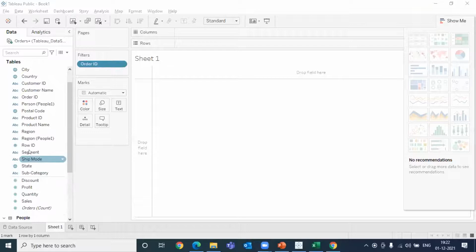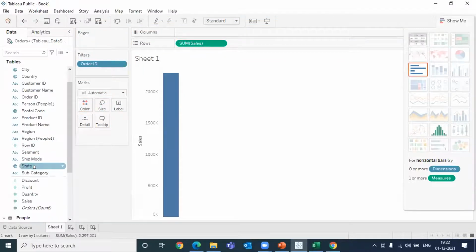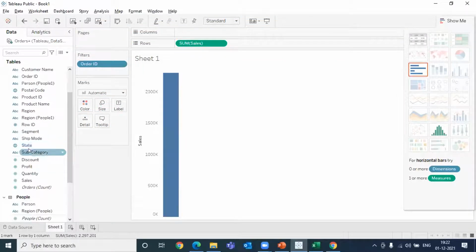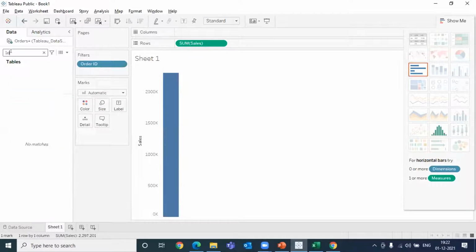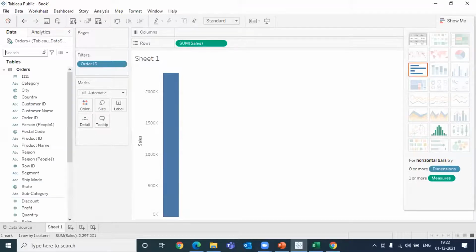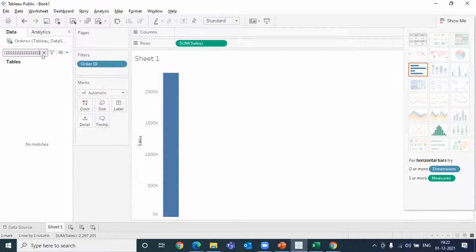So let's search, you can also search the option from here. This is one option where you can get it. So I've got the sum of sales, which I have put here, right? And then one more information that I need is the order date. So let's just quickly search if it provides us this information. No, it's not coming up. Okay, that's fine.